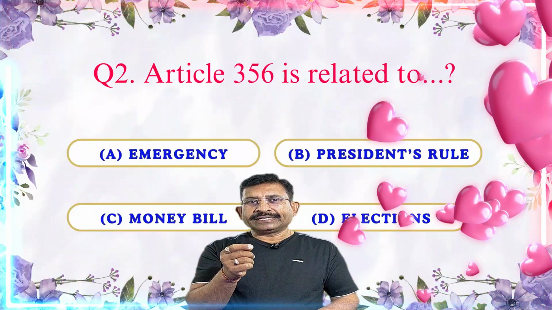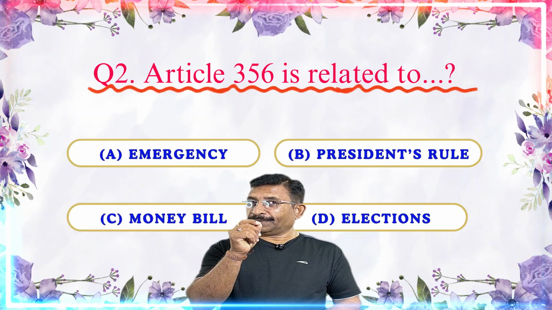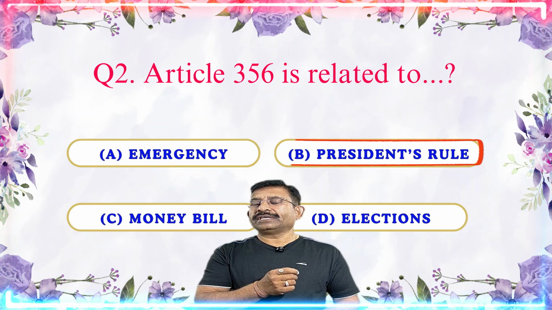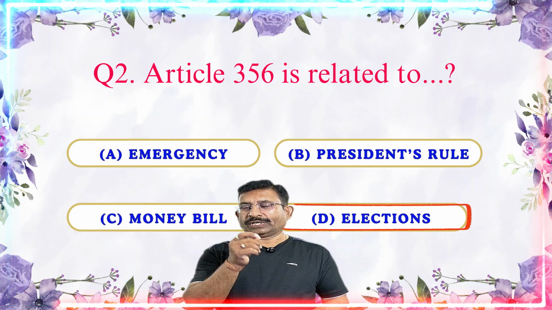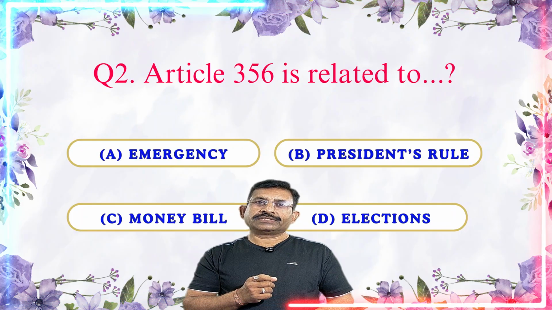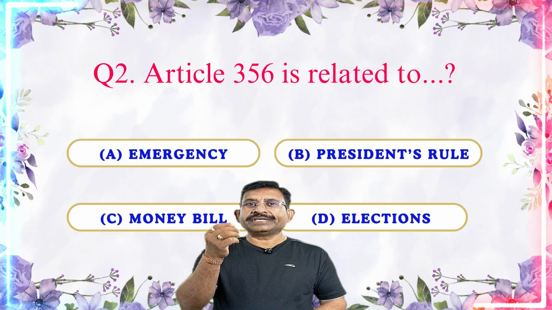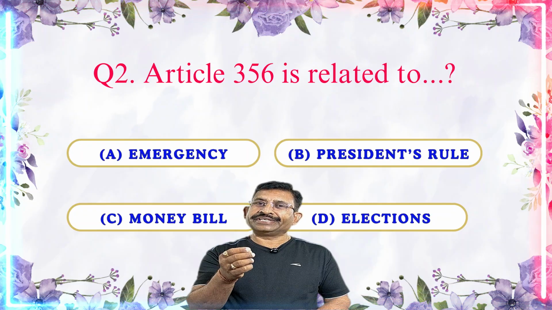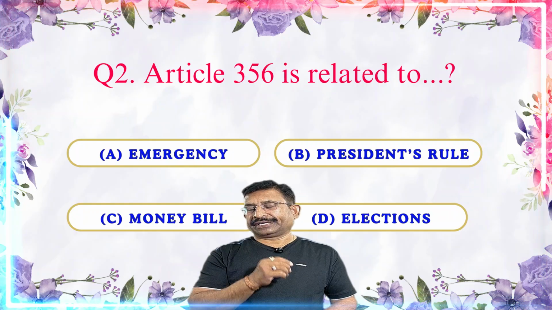Next question. Article 356 is related to dash dash. So 356 is in regard to which? A. Emergency, B. Presidential rule, C. Money bill, and D. Elections. The correct option is answer B, Presidential rule. Because if a state government is not working properly, the President is the highest authority who can take control of that state and make the administration smooth. That is why presidential rule is the correct answer.